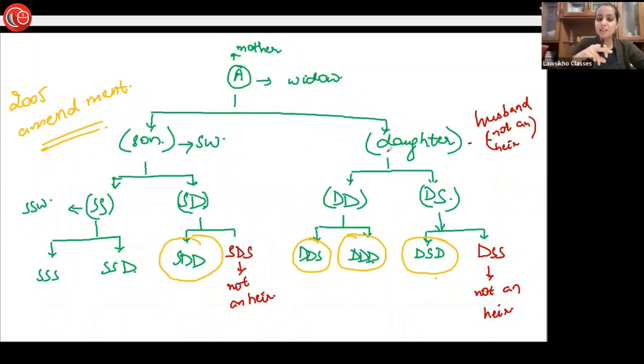She was already an heir, even before the 2005 amendment act. She was entitled to take the separate property of her father, but she did not have any right in the ancestral property. 2005 amendment के बाद उसको को पार्टनर बनाया गया, उसको राइट दिया गया एंसेस्ट्रल प्रॉपर्टी में भी. Clear about this thing?